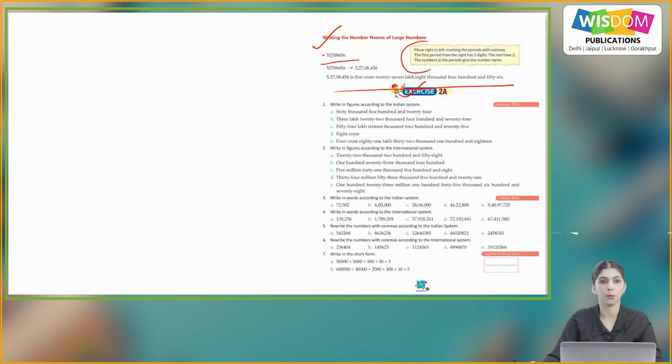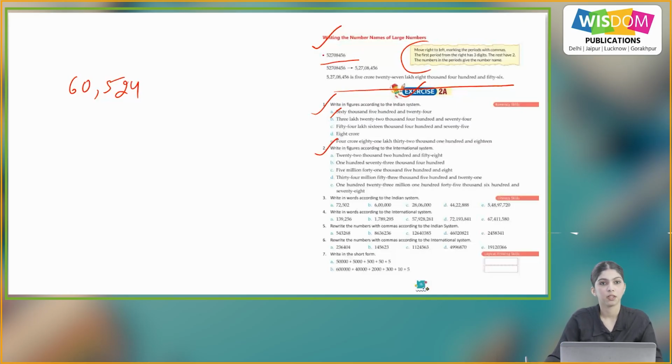Now exercise 2A. Question number 1. Write in figures according to the Indian system. A part, 60,524. So we will write it as 60,524.